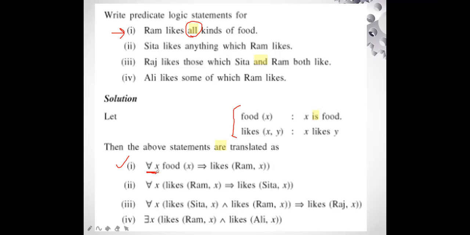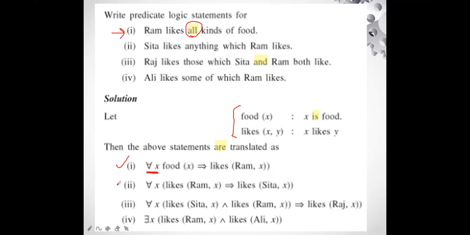That is, universal quantifier symbol X, food X, implication. Ram likes all kinds of food, sorry. So food X is all kinds of food. And who likes all kinds of food? Implication likes Ram comma X. So this is how we are going to write this particular statement in predicate logic form.